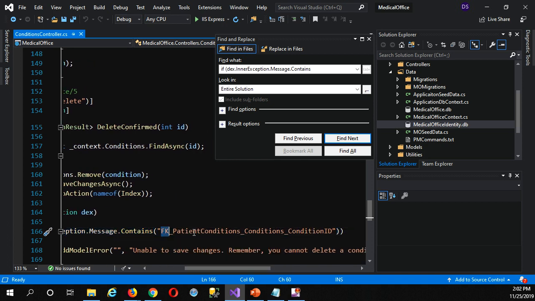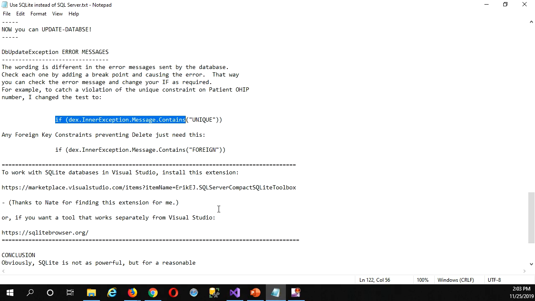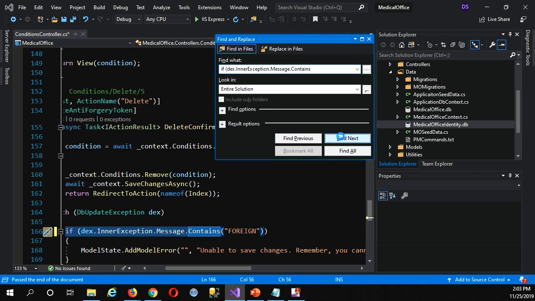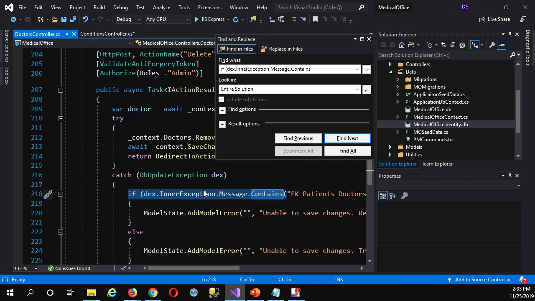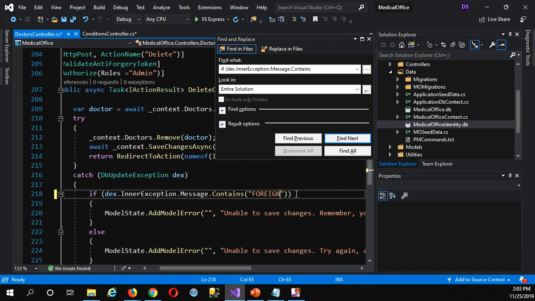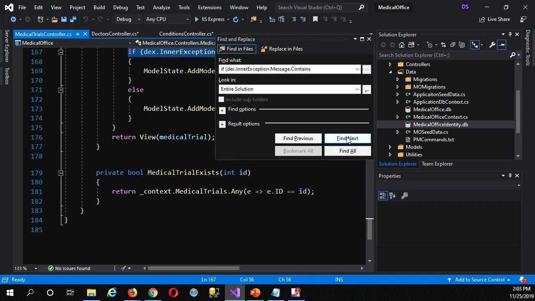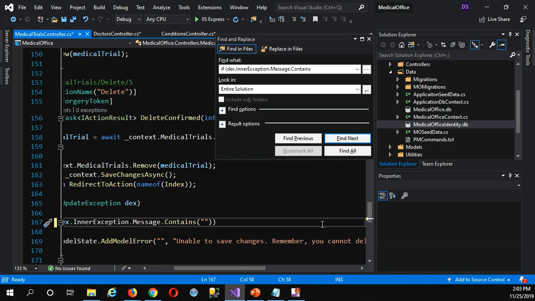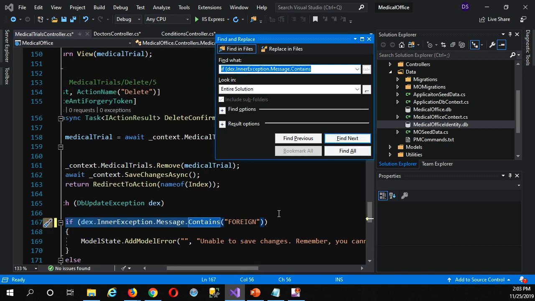Here we were looking for the specific name of the constraint, but that name is different now. So instead, I'm just going to use the keyword foreign to look for that inside, right? So I'll put that in place. Okay, find the next. Oh, I guess I found the same one again. All right, so there's that foreign key again. I'll replace that. Shouldn't be too many more.